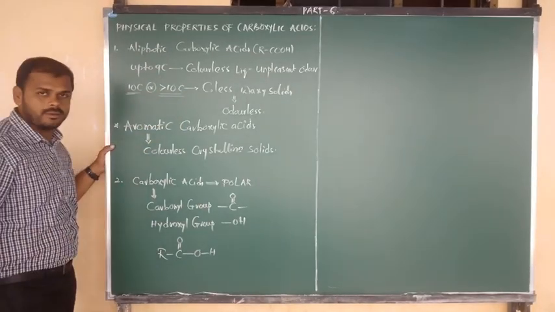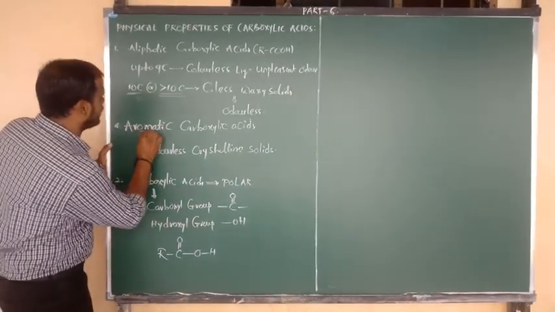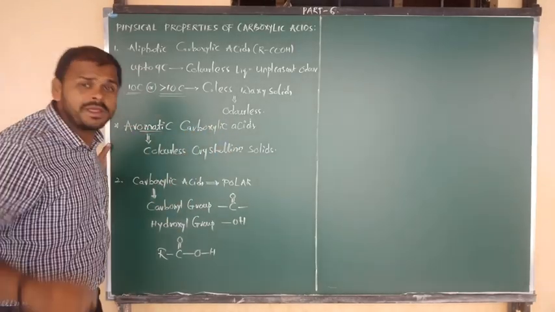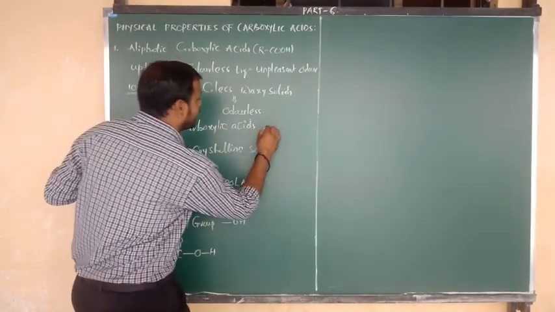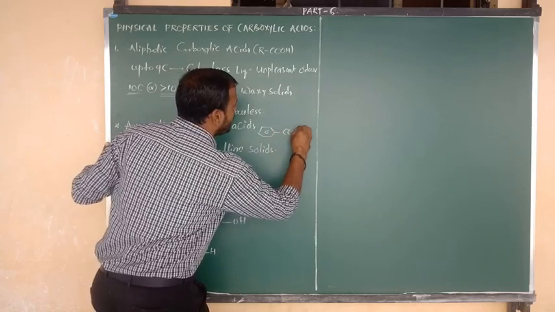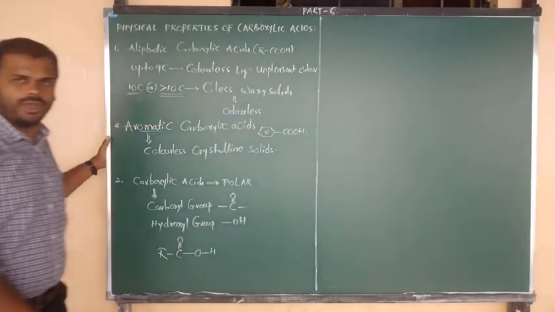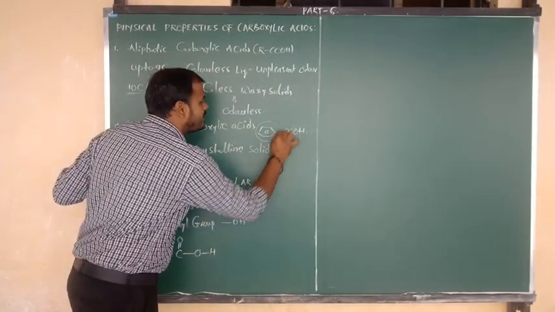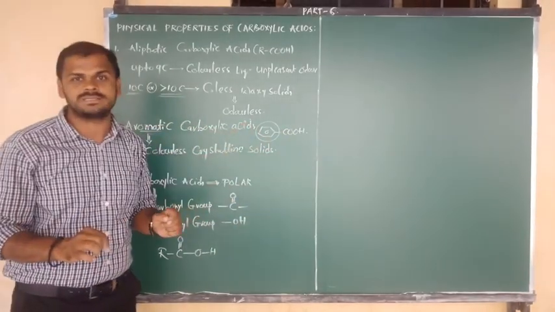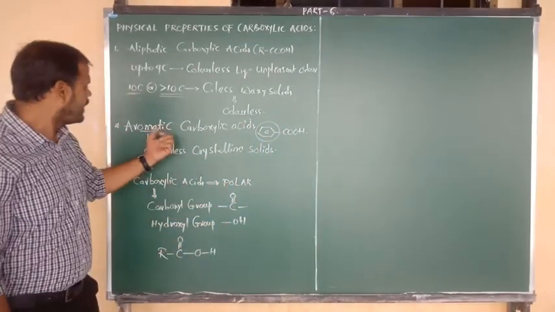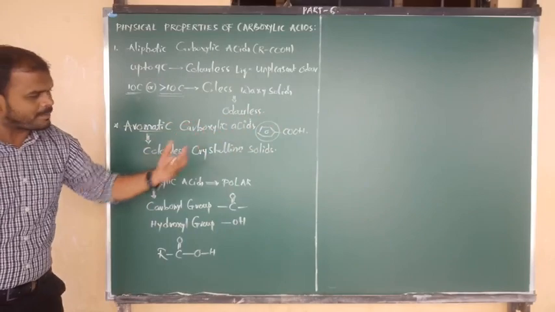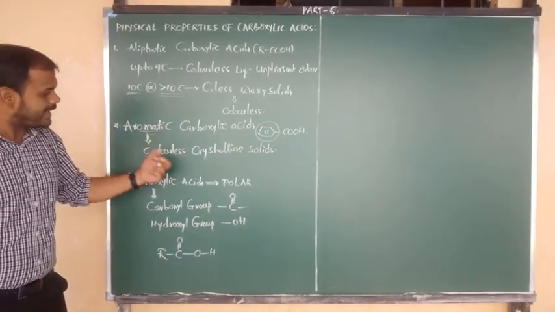Now I want to tell you about aromatic carboxylic acids. What is the best example of an aromatic carboxylic acid? Simply we can write benzoic acid. What is the formula of benzoic acid? Benzene bonded to COOH. Inside that compound a benzene ring is there. Due to delocalization of the three pi bonds, benzoic acid has aromatic nature.